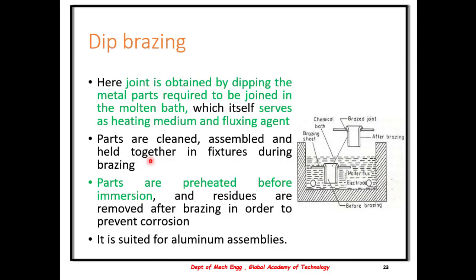In dip brazing, the joint is obtained by dipping the metal parts that are required to be joined in a molten bath. There is a flux which is in its molten state. The material which is to be brazed is dipped inside this. Before the parts are dipped, they are preheated and residues are removed in order to prevent corrosion being formed on the brazed material. It is suitable for aluminium components.